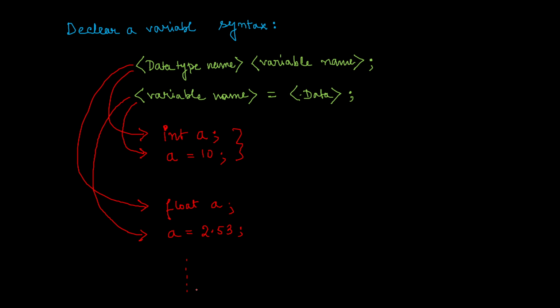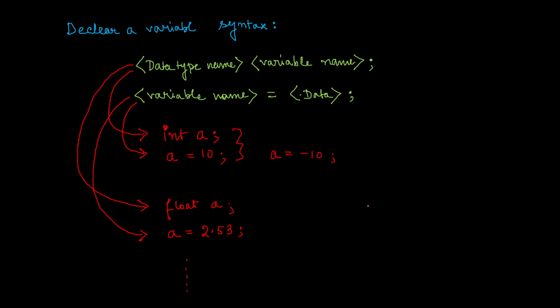Now the question is: if this is a value I can store, can I store a negative value? If I write A = -10, is it correct? If this is correct, then where does it end?